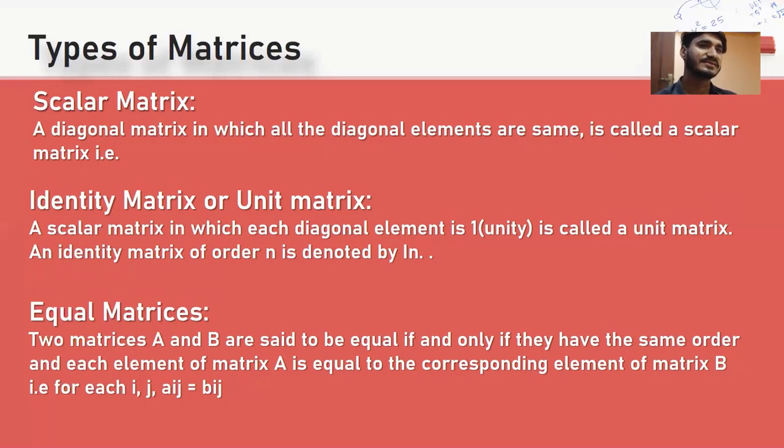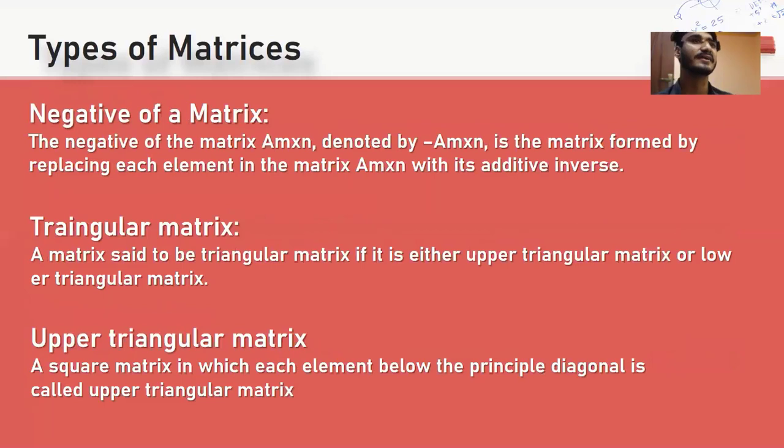Equal matrices. Two matrices A and B are said to be equal if and only if they have the same order and each element of matrix A is equal to the corresponding element of matrix B, that is, a ij is equal to b ij for each i, j. Negative of a matrix. The negative of the matrix A m into n, denoted by minus A m into n, is the matrix formed by replacing each element in the matrix A m into n with its additive inverse.